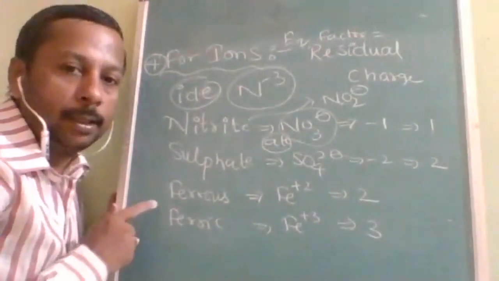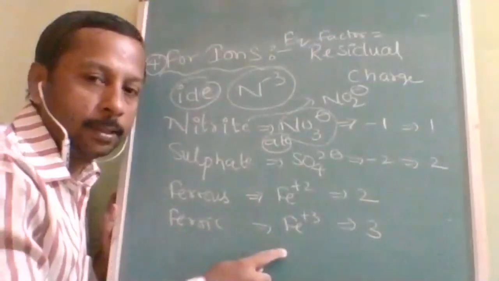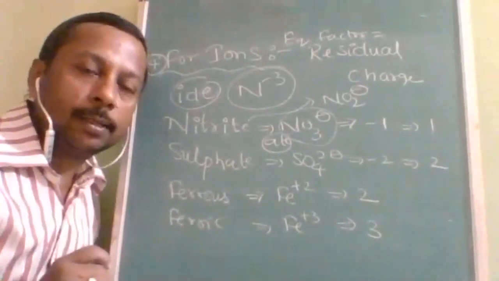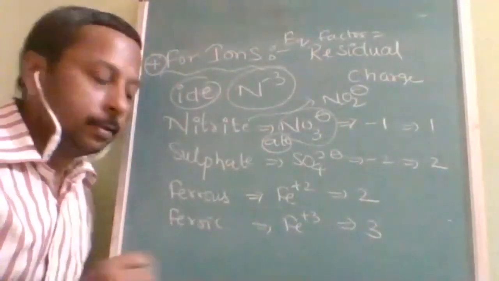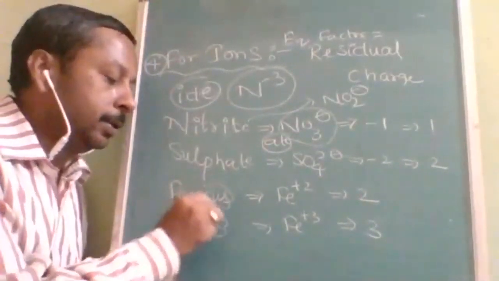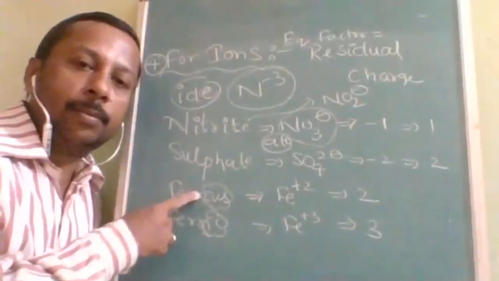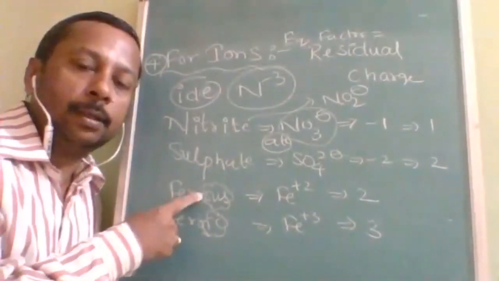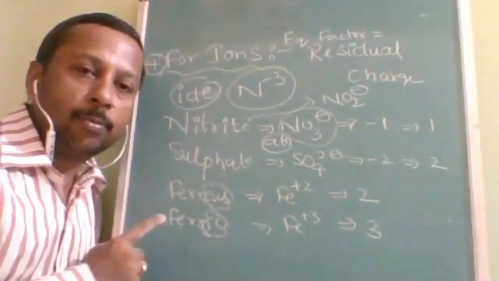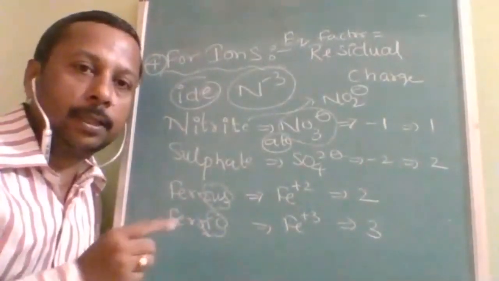Let us see here, ferrous Fe plus 2, equivalent factor is 2. Ferric Fe plus 3, equivalent factor is 3. So always the equivalent mass of the ic salt will be less than the ous salt. This is a rule. Equivalent mass of ic is less than equivalent mass of ous, whereas the equivalent factor of ic is more than ous. Factor more, mass less. Equivalent mass is less, so equivalent moles will be more, again because it is in the denominator.